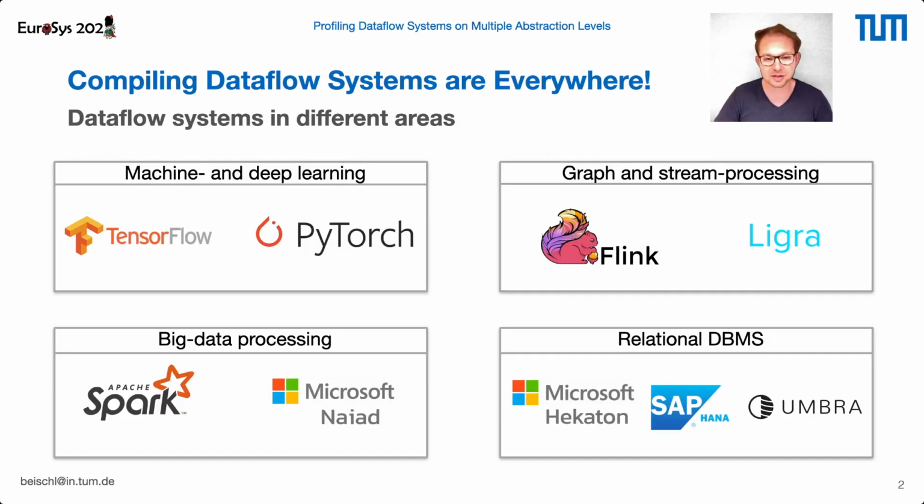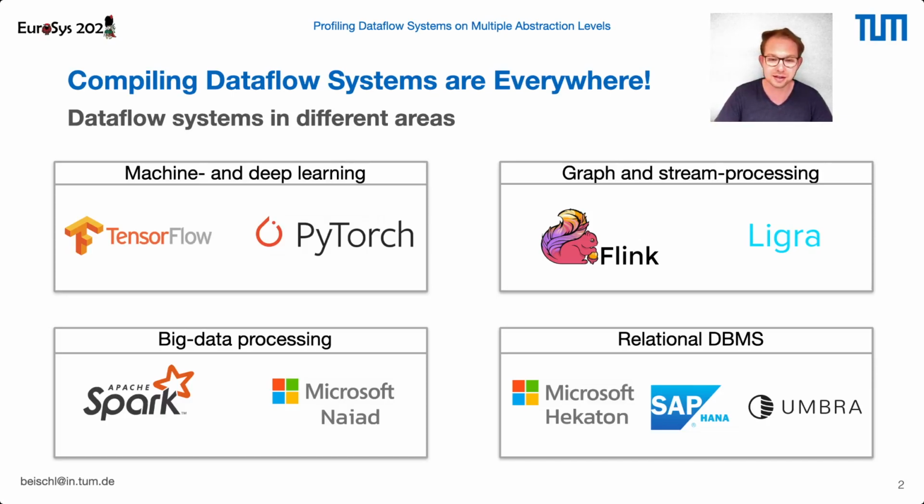Compiling dataflow systems are very versatile and used in multiple areas, from machine and deep learning frameworks like TensorFlow, over graph and stream processing, and even big data processing, for example with Spark. But they are even used in more traditional categories, like for example database management systems, with the compiling database management systems on the rise. The compiling dataflow systems help us to address the increasing heterogeneity of available hardware resources by generating code for the system's underlying hardware.